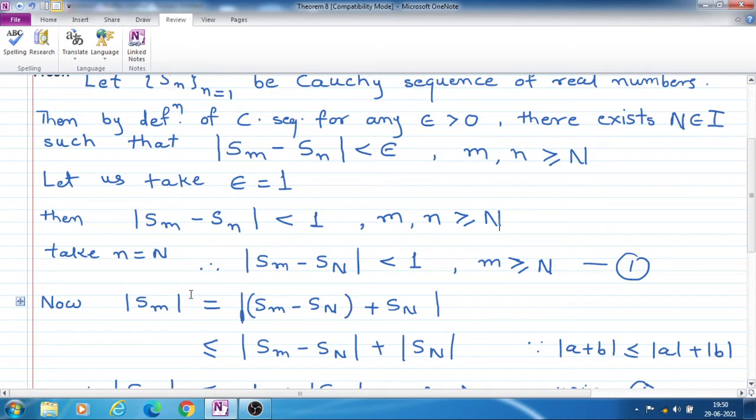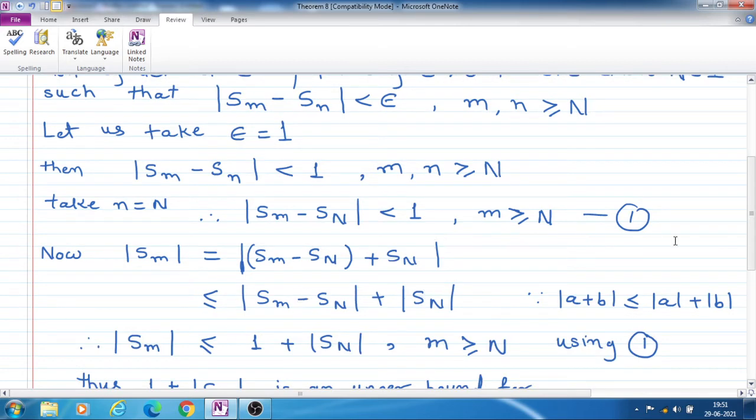Now let us take small n equal to capital N. That means the nth term is equal to the capital Nth term; we fix this term as S capital N. Therefore this becomes mod Sm minus S capital N is less than 1, and now n is substituted by capital N, so this is remaining m, with m greater than or equal to capital N. So this is our statement. Write that statement as number 1.